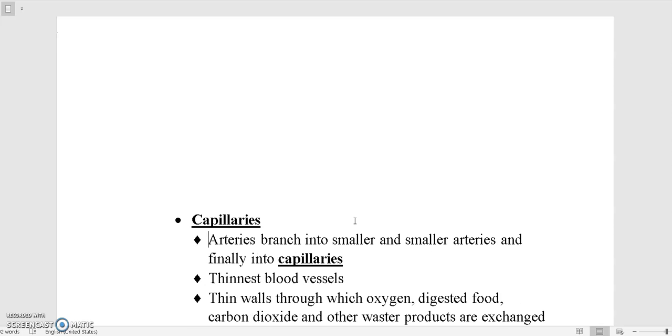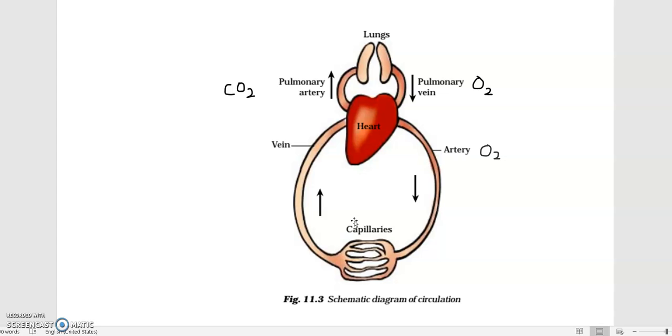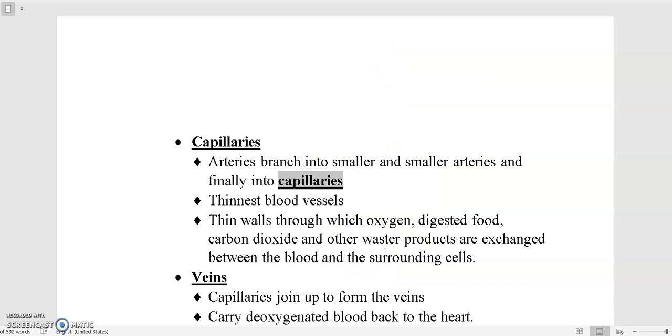See, capillaries are actually arteries that branch into smaller and smaller arteries, and these smaller arteries are called arterioles, and finally they turn into capillaries. So this is how capillaries look. Now we know that arteries contain oxygenated blood, but capillaries can contain oxygenated, deoxygenated blood, and all the nutrients also.